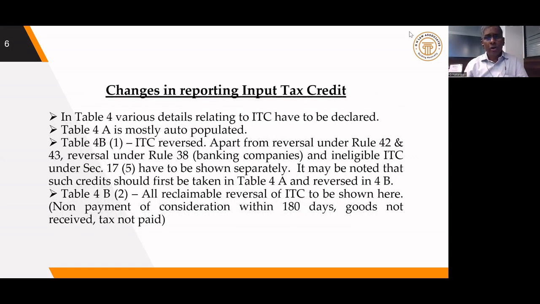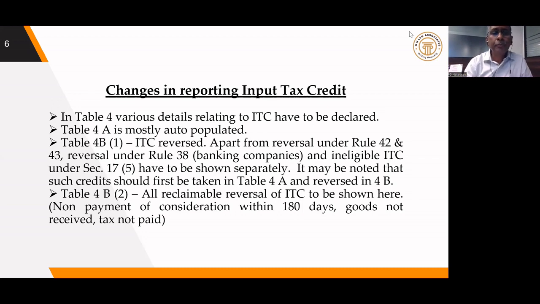The third one, which is very important: many changes have been made in the table pertaining to ITC. Table 4 relates to ITC. In table 4, a lot of changes have been made. Table 4A will give the details of various ITC. ITC will come from various sources like import of goods, import of services, ISD, and reverse charge. Whatever liability we are paying under reverse charge, the same will be eligible for ITC. So from various sources, the details of ITC will be auto-populated in table 4A of the GSTR-3B return.